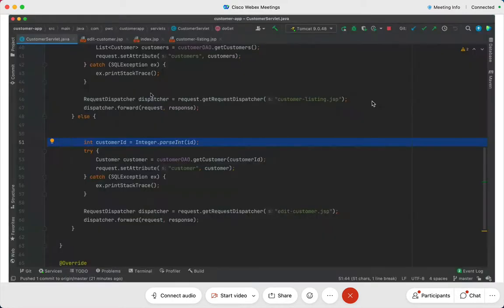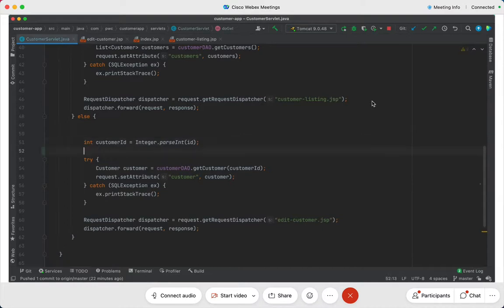Yes, not a number. Correct, not a number, Monisha, you're right. So you want to take care of it. How will you take care of it? Now this is where exception handling comes into picture. This is exactly where exception handling comes into the picture. So what am I going to do here? I'll come to the exception handling in some time.